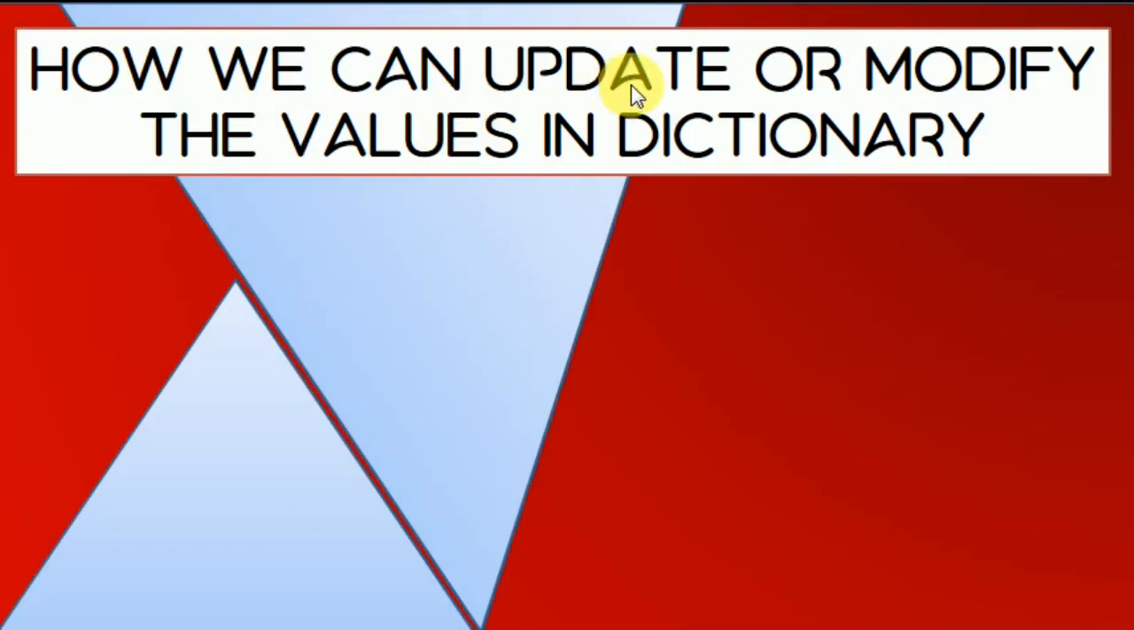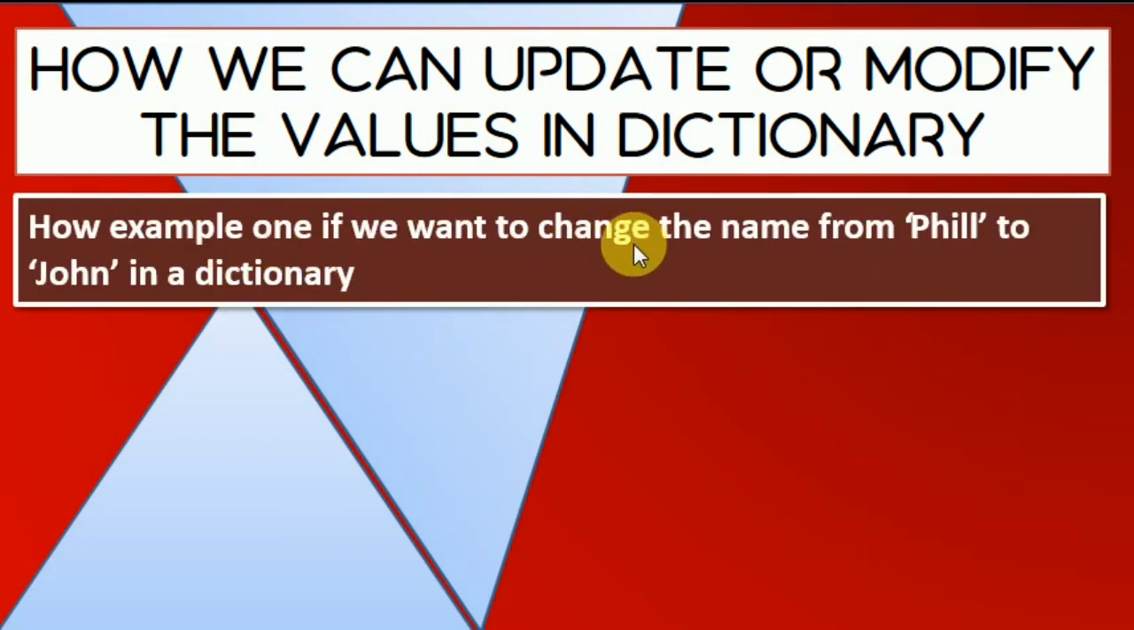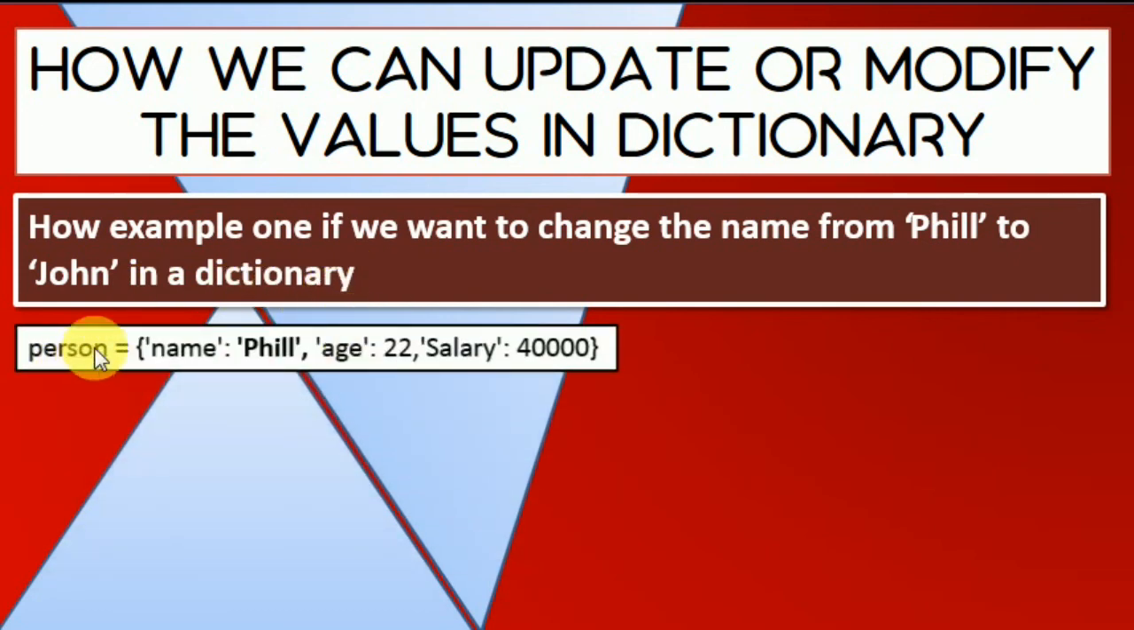How can we update or modify the values in a dictionary? How are we going to edit the values inside the dictionary? This is the example where we change the name Phil to John in a dictionary. So here is the line. Person is a dictionary, and there are name, age and salary. These are the keys, and Phil, 22 and 40,000 are the values. What we have to do is change this Phil to John. It is a simple way: we just use the name key and change Phil to John.